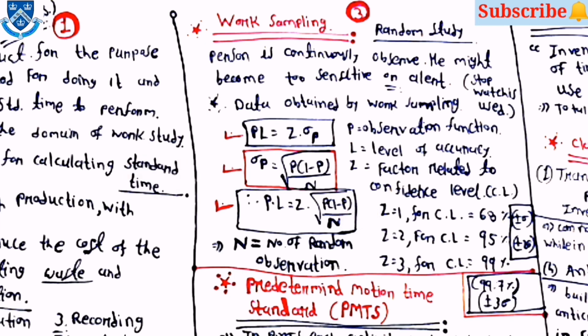Then Z is equal to 1 for CL is equal to 68% or plus or minus 1 sigma. Then Z equal to 2 for CL is equal to 95% or plus or minus 2 sigma. Then Z equal to 3 for CL is 99.7% or plus or minus 3 sigma.